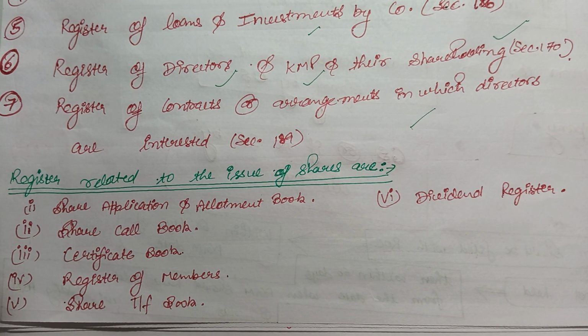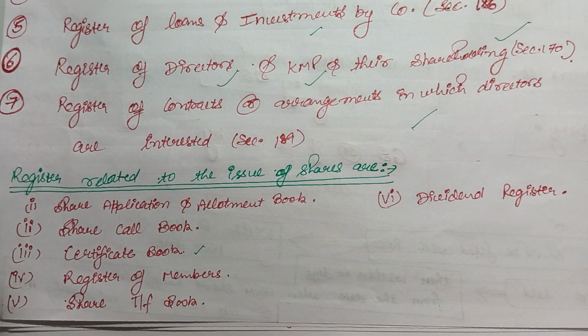First of all, the share application and allotment book. All records related to share application money and allotment should be maintained in that book. Then the share call book, and then the certificate book, where the company records to whom it has issued share certificates, including for transfer and transmission of shares. Then the register of members and the share transfer book.